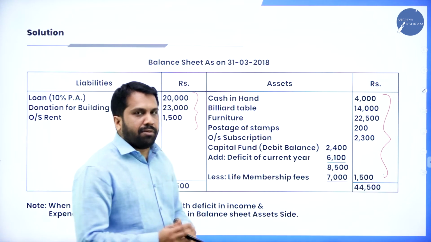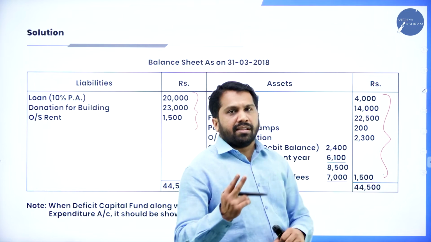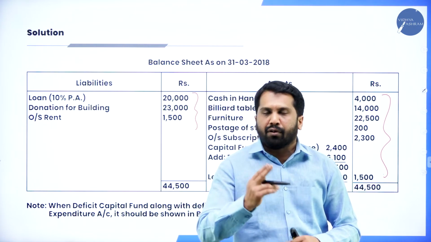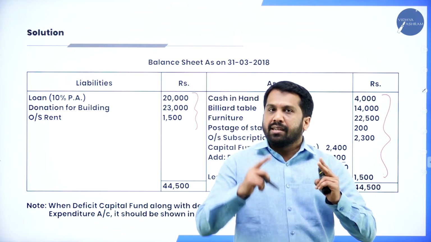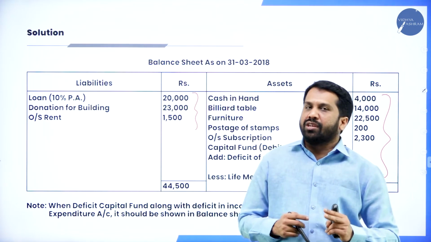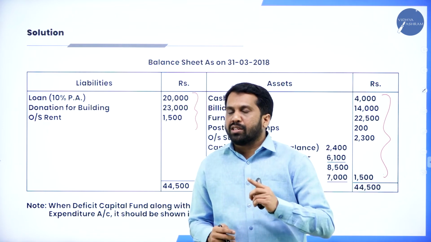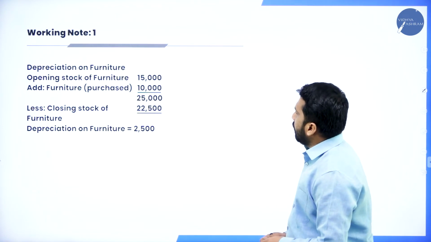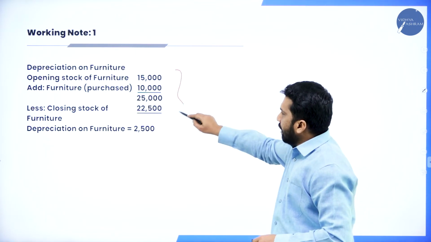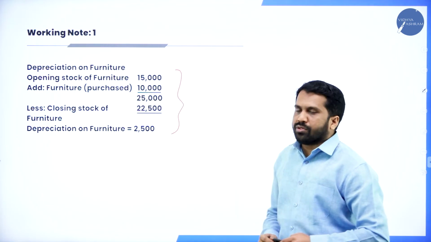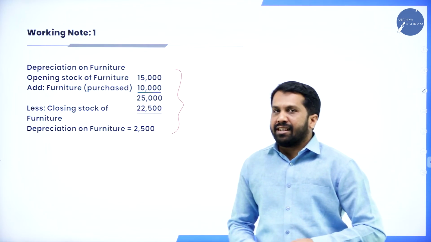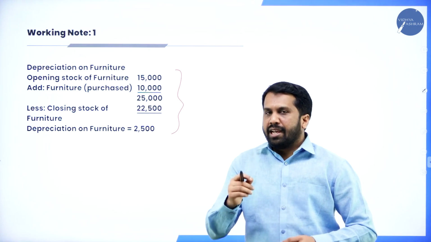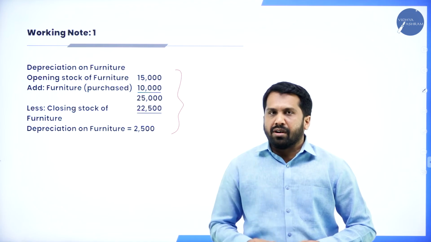So we have done two types of balance sheet problems. This is more than sufficient for your examination. That's why I have taken two types: one with the balance sheet in the question, and one in the question paper without the balance sheet. Now these are the workings we have done. For the calculation, use this. Now I'll go back to your first slide. If you want to take a screenshot, please take it, because it will be useful to work out at home.